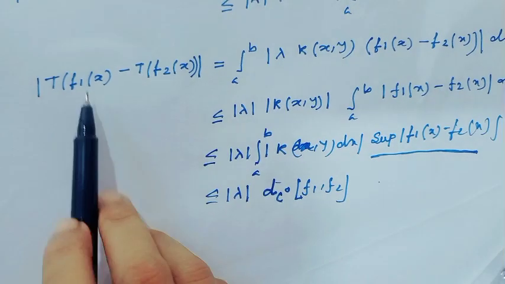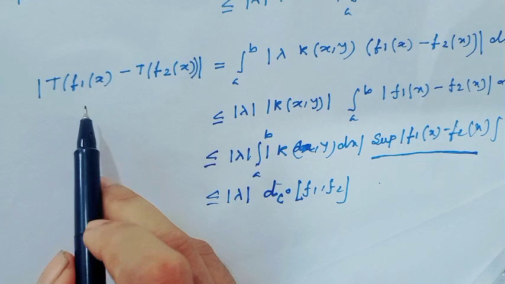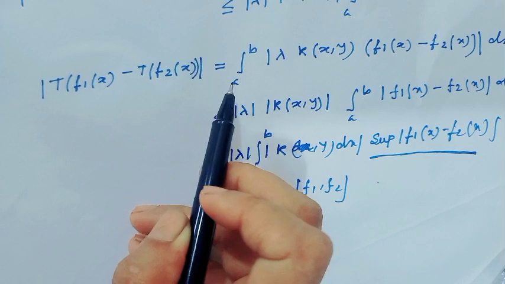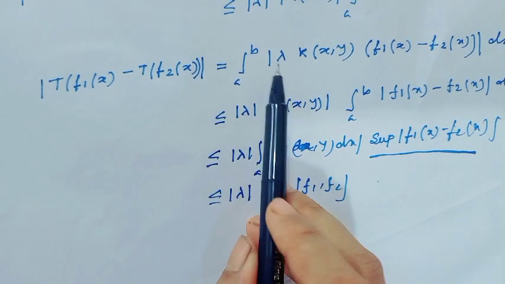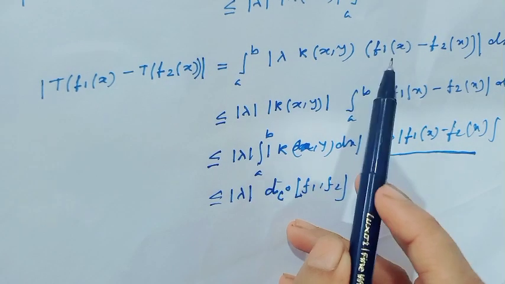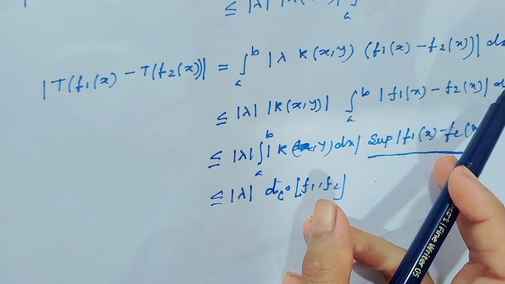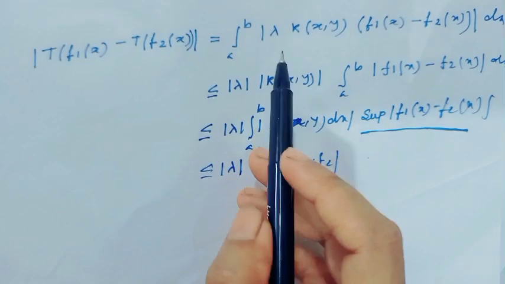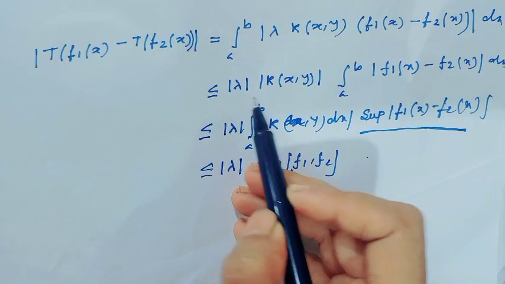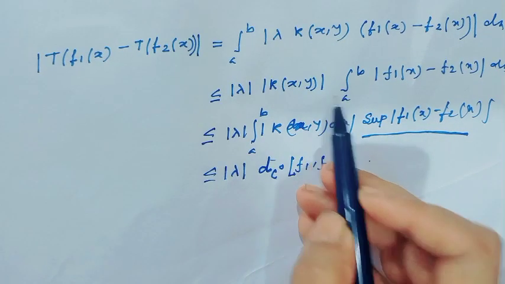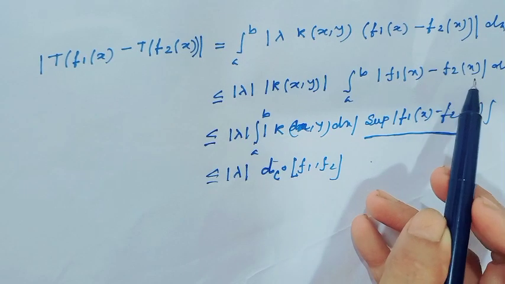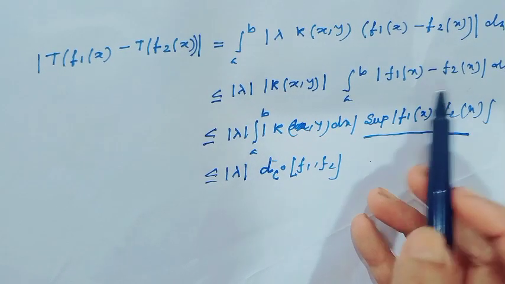At first we have to prove this mapping is a contraction mapping. For this, T f1(x) minus T f2(x) equal to integration a to b of absolute value of lambda k(x,y) times f1(x) minus f2(x) dx, and obviously we can write this is less than or equal to absolute value of lambda, absolute value of k(x,y), integration a to b of absolute value of f1(x) minus f2(x) dx.